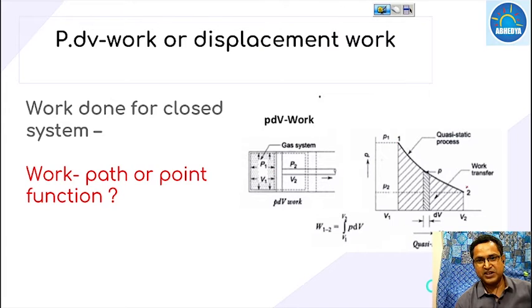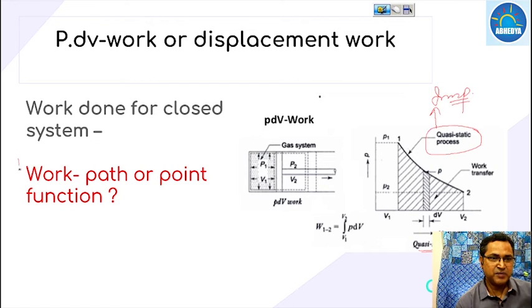Then from state 1 to state 2, the area covered under this will give you the work, and the process must be quasi-static. This is an important point. Questions in GATE have been asked, and whenever you are considering any process, it must be a quasi-static process.